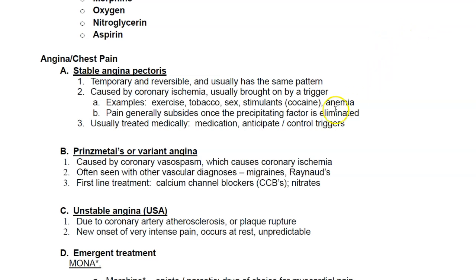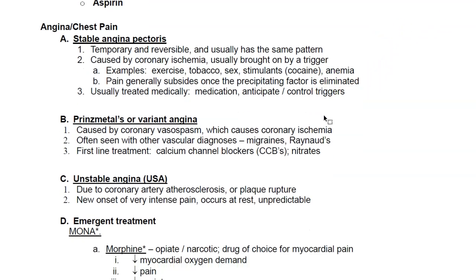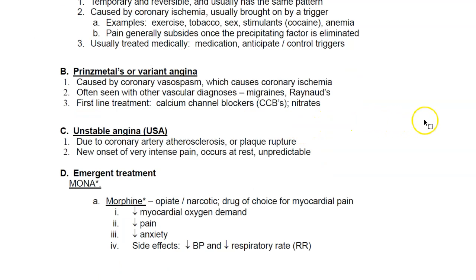Another type of angina or chest pain is Prinzmetal or variant angina. So this is caused by vasospasming of the vessels in the heart, and then this can cause coronary ischemia. And this is often seen with patients who have vascular issues such as migraines and Raynaud's. And going back to what we've learned, right? What do we use to treat migraines and Raynaud's?